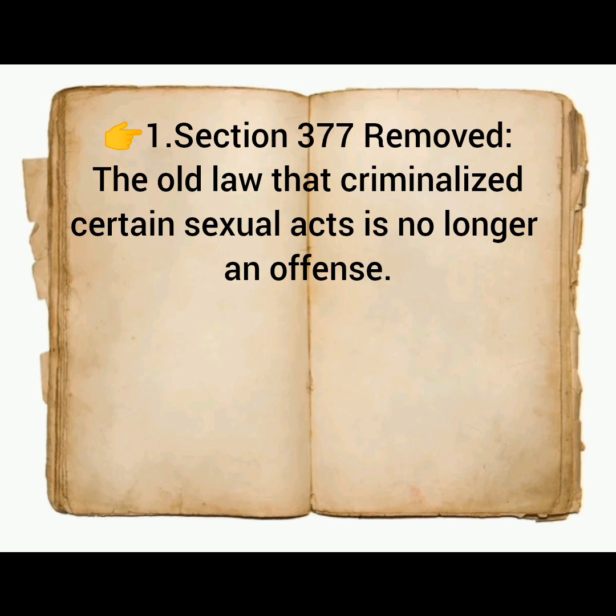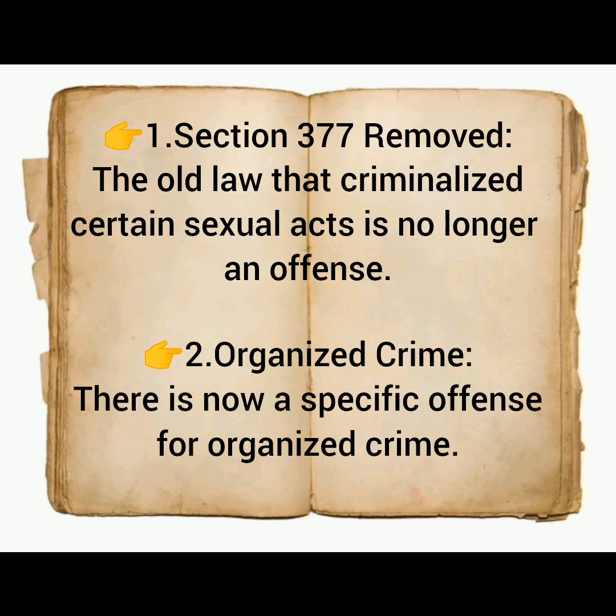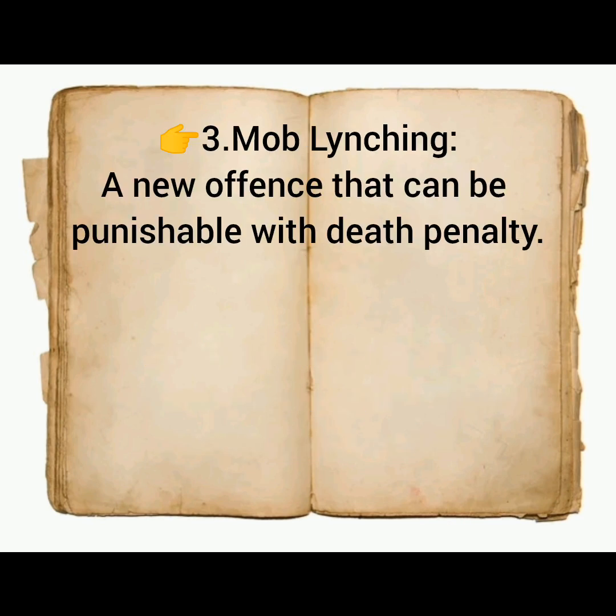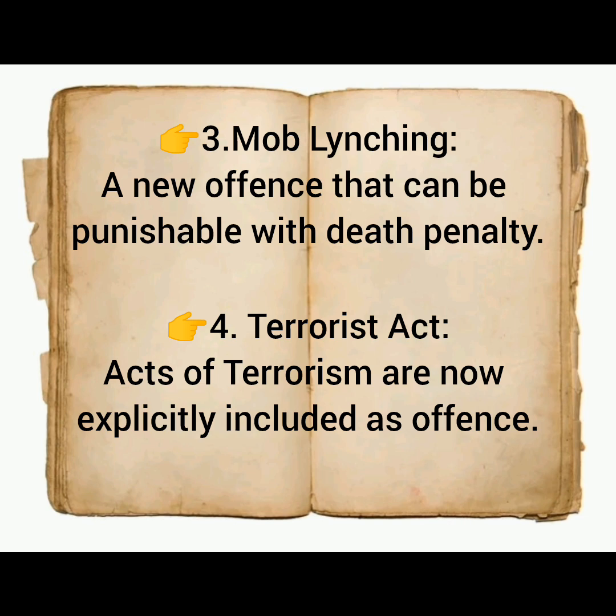So first of all, Section 377, the old law that criminalized certain sexual acts, is removed and is no longer an offense. And second number is organized crime. There is now a specific offense for organized crime. Third, mob lynching, a new offense that can be punishable with the death penalty. Fourth, terrorist act. Acts of terrorism are now explicitly included as an offense.